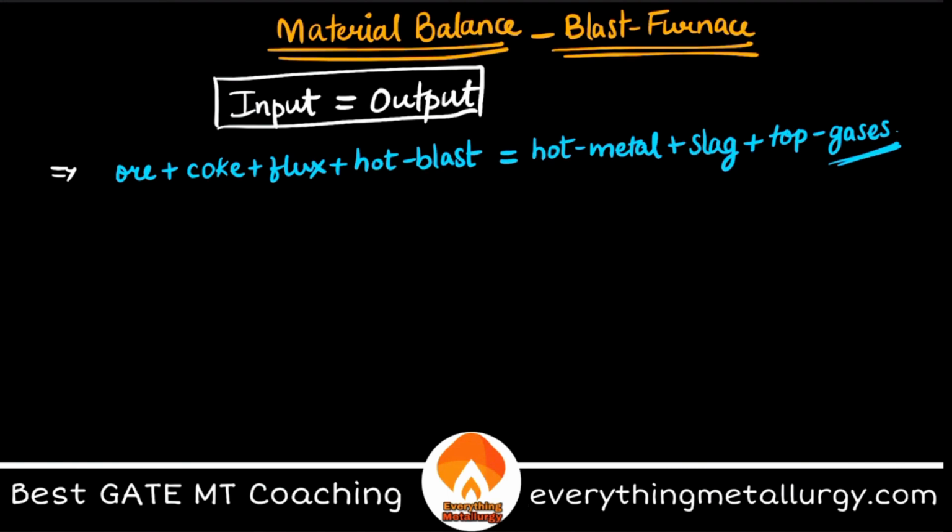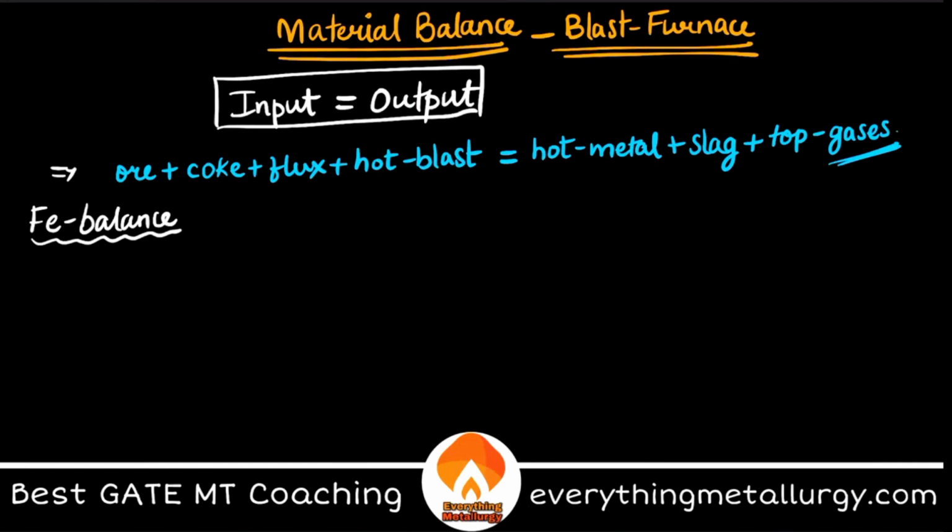So we are talking about the total weights, but you can also target one particular element or one particular compound, and you can balance their weights from input and output. How can we do that, sir? It's very much simple. Let's take an example of iron, because iron is the main thing in blast furnace.